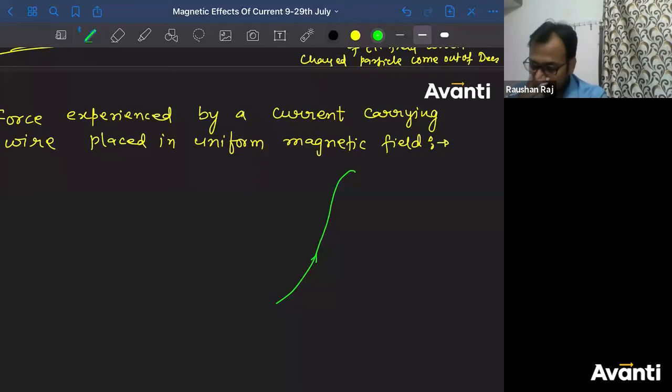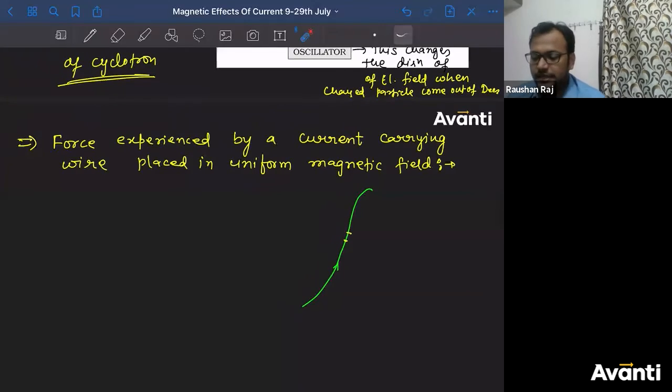Now in this current carrying wire, let me assume a chota sa element. Why am I using this chota sa element? Because when I say there is a current carrying wire, that means free electrons must be moving, right? Because of movement of free electrons, we say current is flowing in that conductor. Free electrons have charge, so charges are moving in uniform magnetic field. Those charges will experience magnetic force, correct है ना?